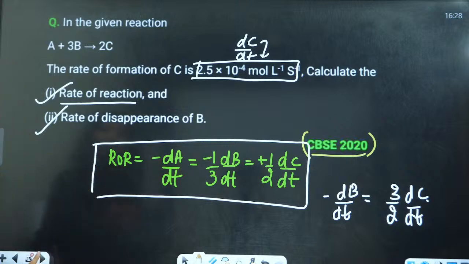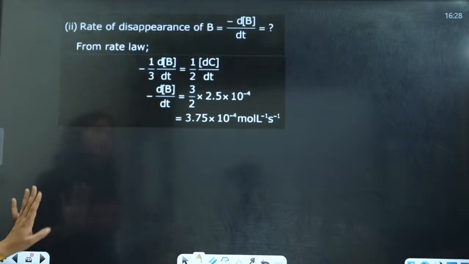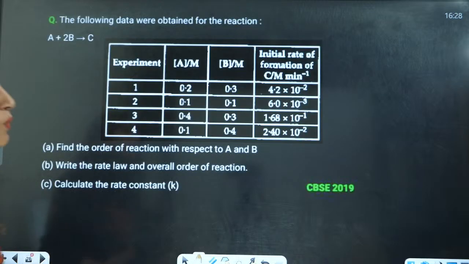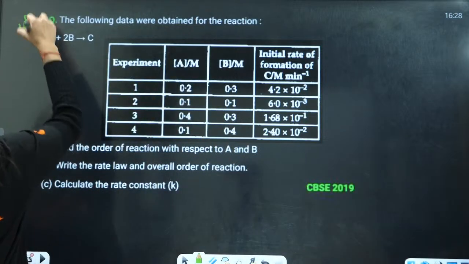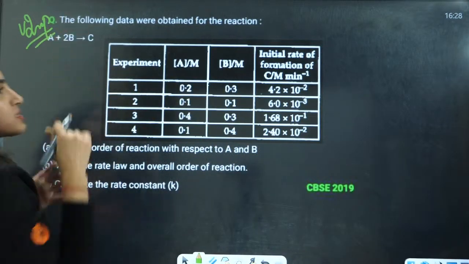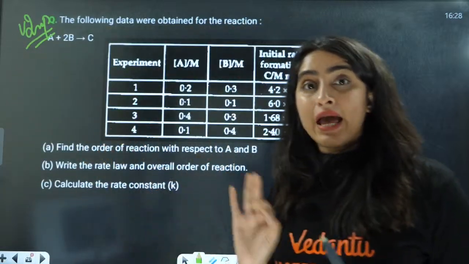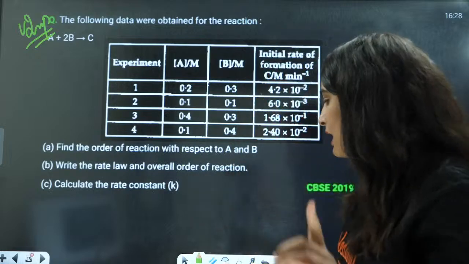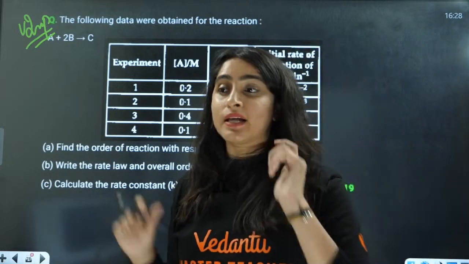Perfect. Now, I just need to put the values here and you will have your answer. Next question, a very important question. Usually students get scared of these kinds of questions and just skip them, but this is a very, very simple question. I'll tell you how to solve these kinds of questions.